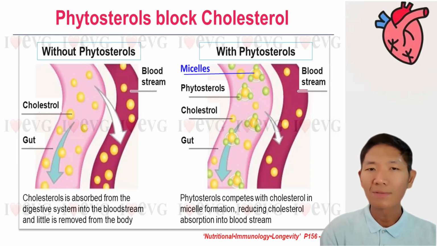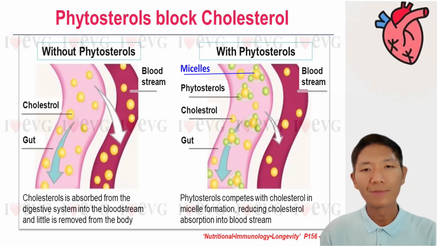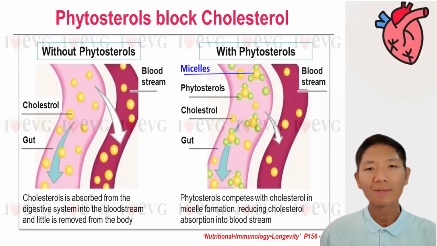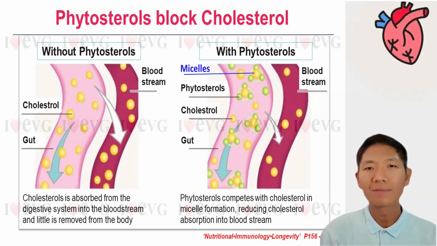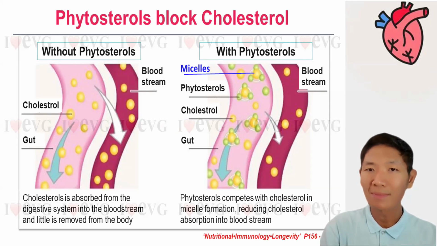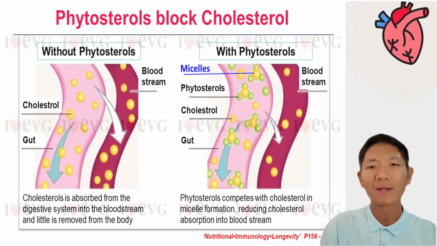We can consume plant food that is rich in phytosterol, as it can speed up the excretion of cholesterol from the body. The one in pink is our intestines, and the yellow one is the cholesterol consumed from our food. After eating, the cholesterol will be in our intestine, where it will be absorbed into the bloodstream. So what happens when we consume phytosterol? Phytosterol will compete with cholesterol to be incorporated into mixed micelles, which are in green. And phytosterol has a greater affinity for micelles than cholesterol, causing cholesterol to be excluded from the absorption process.